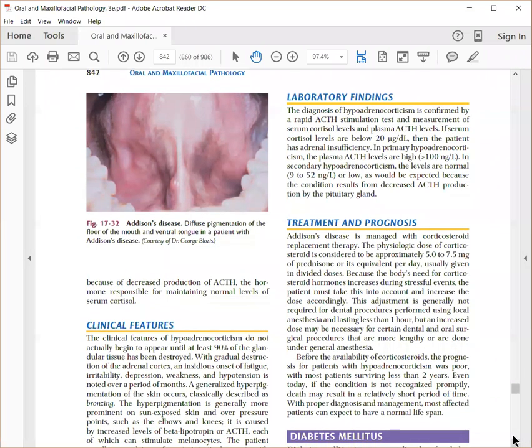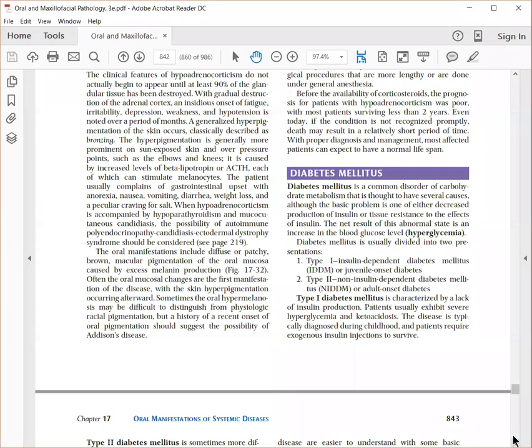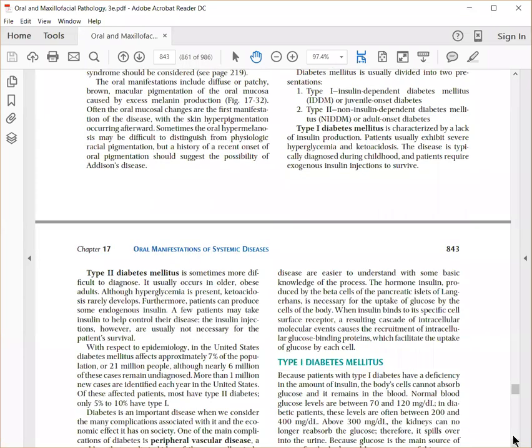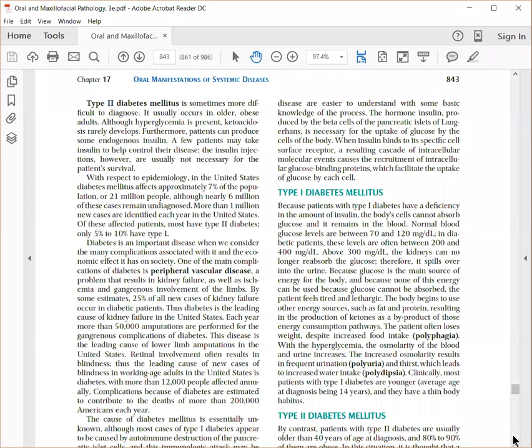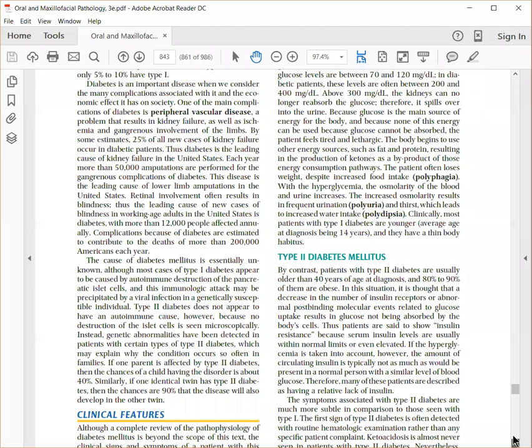So diabetes, you're already aware, there are excessive circulating levels of glucose due to either defective insulin or reduced uptake of glucose from the circulation by the tissues. You have type 1, which is insulin dependent, and type 2, which is non-insulin dependent diabetes. Patients will have polyphagia, where they feel hungry, polyuria, where they have frequent urination, and polydipsia, where they feel thirsty. So these are the signs of diabetes mellitus.